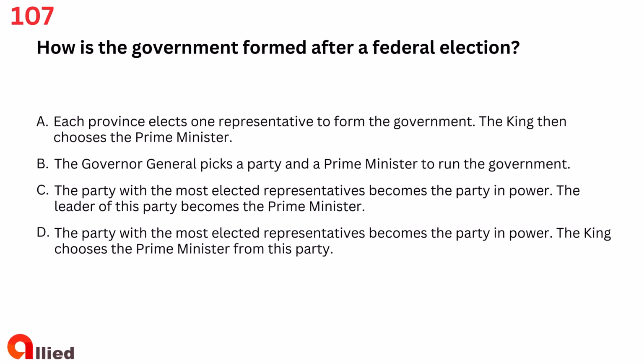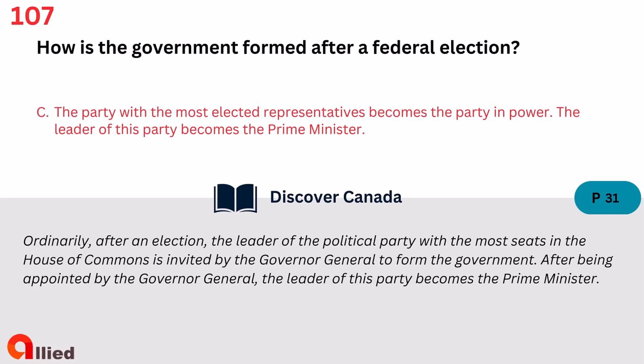Question 107. How is the government formed after a federal election? A. Each province elects one representative to form the government. The king then chooses the prime minister. B. The governor-general picks a party and a prime minister to run the government. C. The party with the most elected representatives becomes the party in power. The leader of this party becomes the prime minister. D. The party with the most elected representatives becomes the party in power. The king chooses the prime minister from this party. The answer is C. The party with the most elected representatives becomes the party in power. The leader of this party becomes the prime minister.